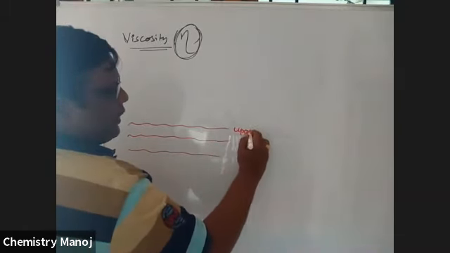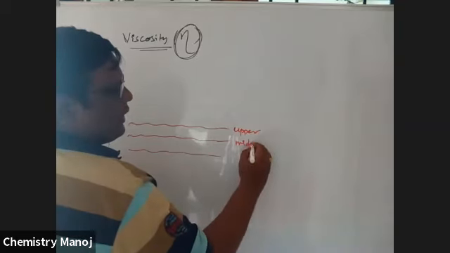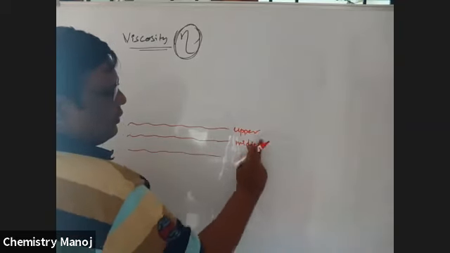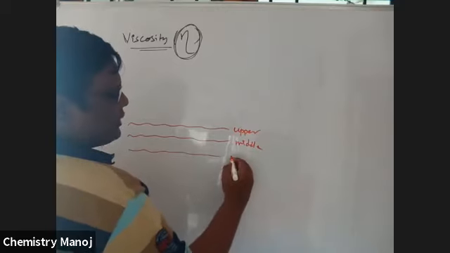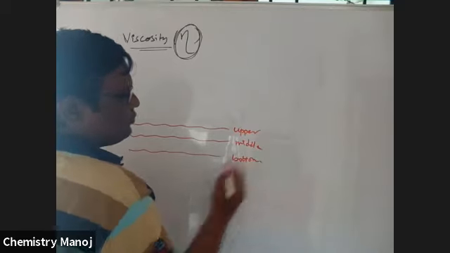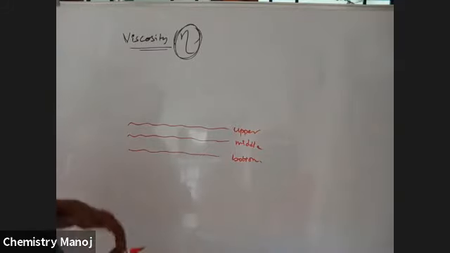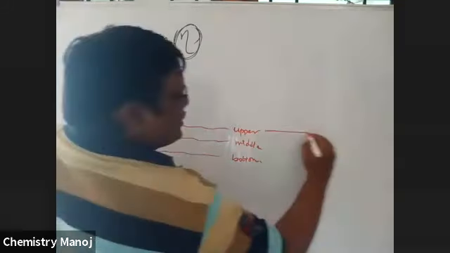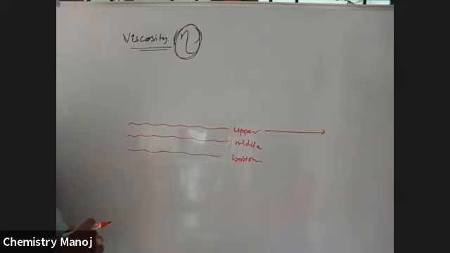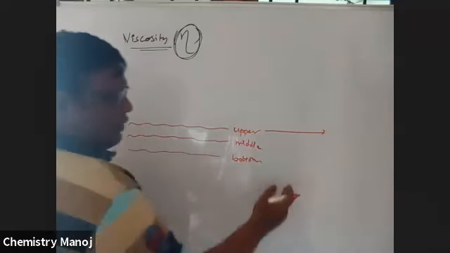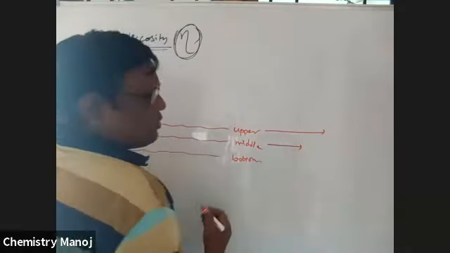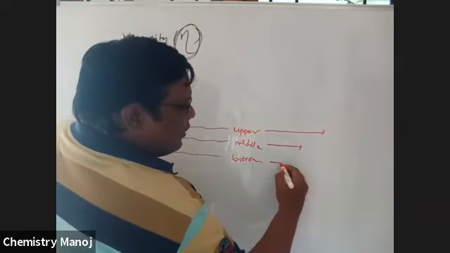This is the upper layer of the canal. It is the middle layer of the canal. It is the bottom layer of the canal. So no doubt, we clearly observe that the upper layer is moving fast. When we go down, the lower layer is somewhat slower, and the middle one is also somewhat slow.